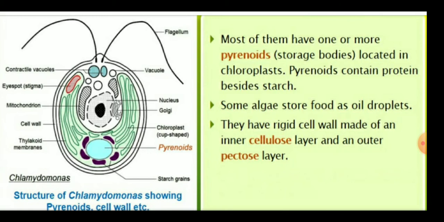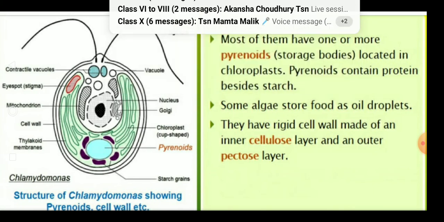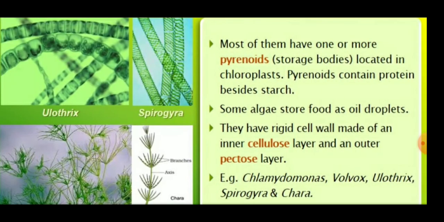Some algae store food as oil droplets, and they have a rigid cell wall made of an inner cellulose layer and an outer pectose layer. So this is the diagram of Chlamydomonas, which shows the cell wall, pyrenoids, mitochondria, and the stigma.